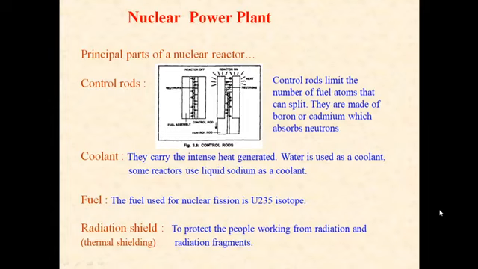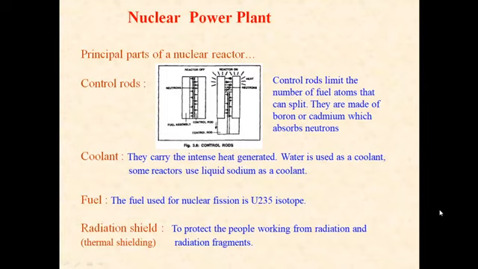Control rod. Basically control rods are made of cadmium and boron, and they have huge neutron absorption cross sections.